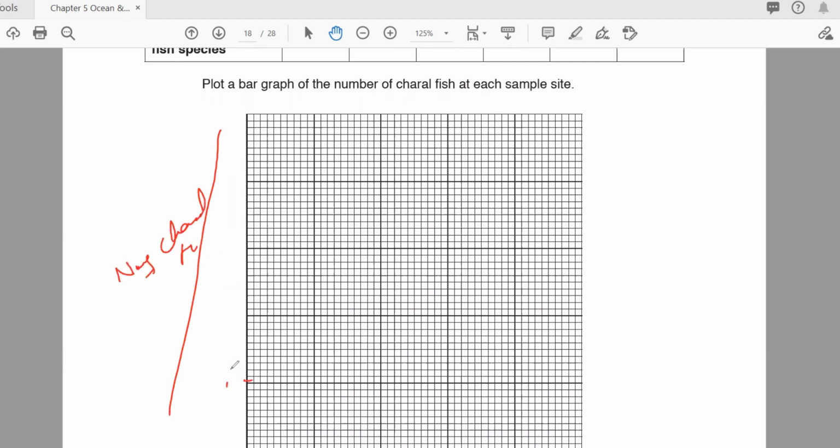Here you can write 10, 20, 30, 40, 50. For example, at A, how much did they find? 40. So where is 40? You put a dot. At B, how much did they find? Let's say 30 here. Let's say at C they found 35. Then you can draw the line later on, how it goes like this. Understand? So this is how you will draw the graph.